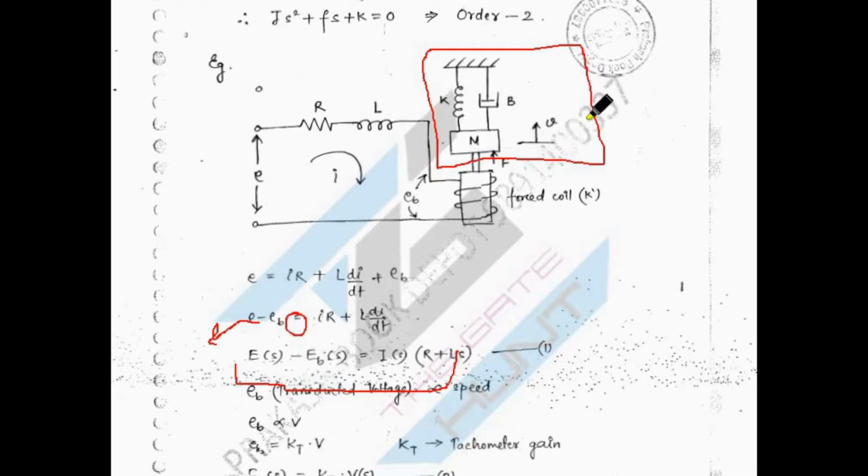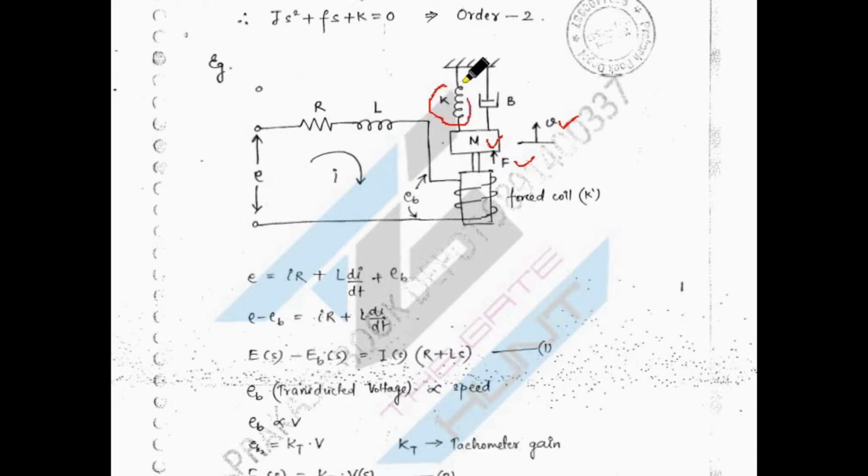So this is a mass m, right? This is a velocity, this is the applied force. Okay, this is your applied force, this is a velocity, this is your mass, and this is your friction. K is the spring constant, you can call it a spring constant, and this is your damper, which is represented by the symbol b, the friction constant.